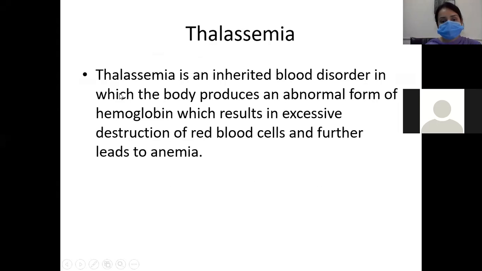Today our topic is thalassemia. First of all, we'll see what is thalassemia. Thalassemia की definition you should know. Thalassemia is an inherited blood disorder in which the body produces an abnormal form of hemoglobin, which results in excessive destruction of red blood cells and further leads to anemia.